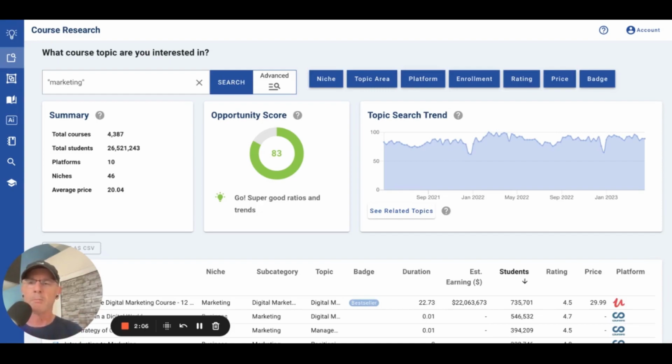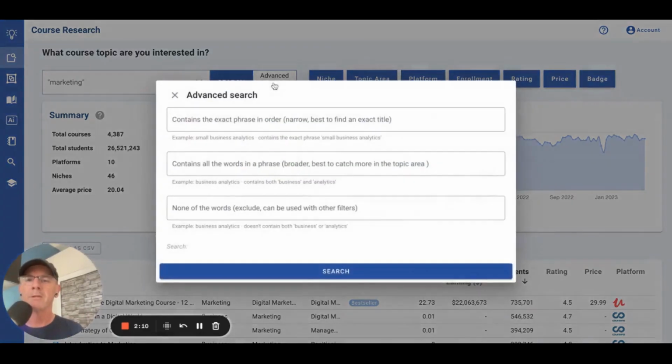So we'll start broad. By the way, the default search is broad, and I want to show you here in advanced search, you can use exact phrase. Exact phrase is if you want to check on a title of a course that's very specific to see if it exists on any of the multiple platforms that we have in our database. In other words, does this type of course exist on Udemy or Skillshare or Coursera? And if it doesn't, it may be a big opportunity.